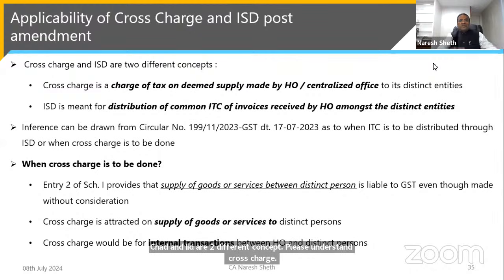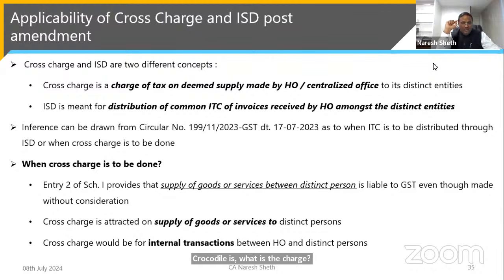Cross charge is a charge of tax on the deemed supply made by HO, the centralized office, to distinct entities with different registrations. And ISD means distribution of the common ITC of the invoices received by HO among the distinct entities. This is an allocation of expenses, ISD. And cross charge is a charge for the services which are deemed to have been provided by HO